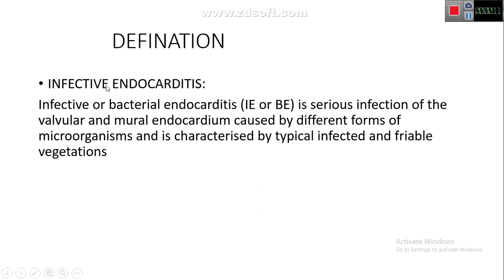Definition: infective endocarditis, or bacterial endocarditis, is a serious infection of the valvular and the mural endocardium and is caused by different forms of the microorganism and characterized by typical infected and friable vegetation. Mural and valvular endocardium means the endocardium which lines the heart valve and the heart chambers. Heart valves are mostly involved because the endocardium is more prone to injury where it lines the heart valve.